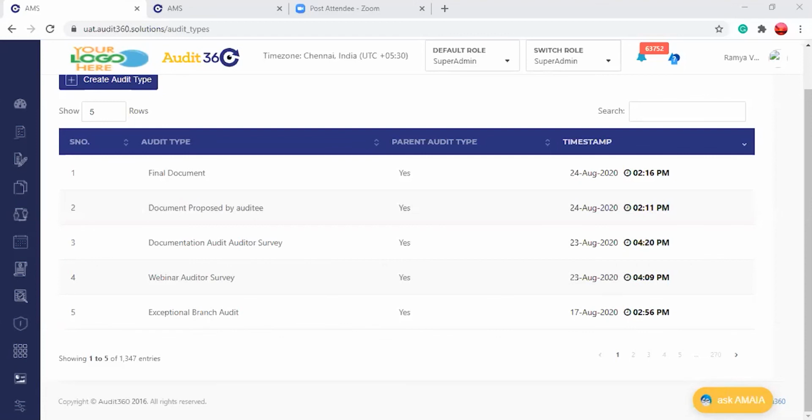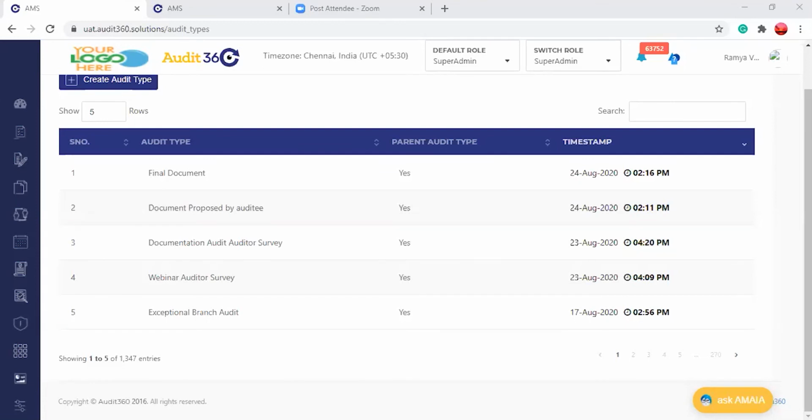I didn't know the latest process change, or I didn't know the latest policy change. So these types of statements can be avoided. Any process and policy document that needs to be referred to by any user shall be available in Audit 360, and anybody having access to Audit 360 can go through them.